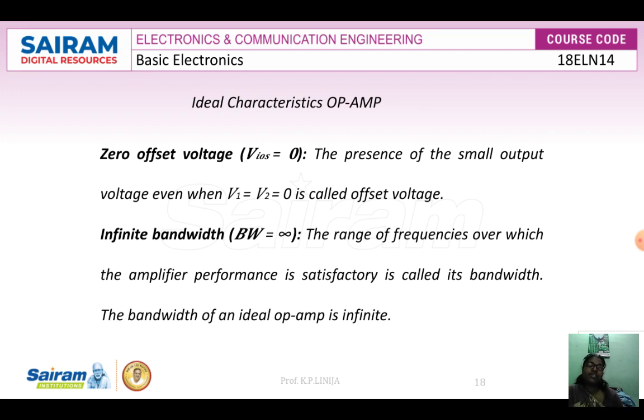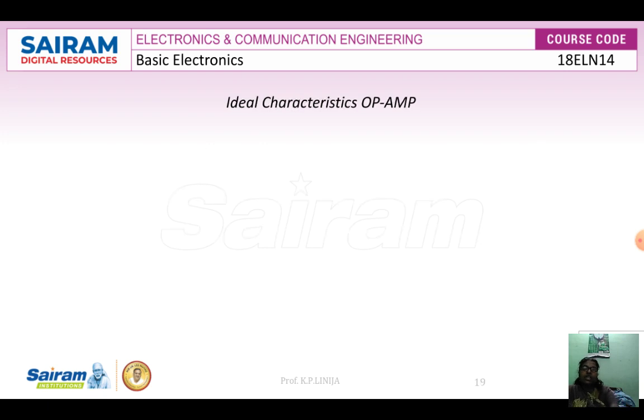In this op amp, we define it as the range of frequencies in which the amplifier gain is constant. That is called infinite bandwidth.